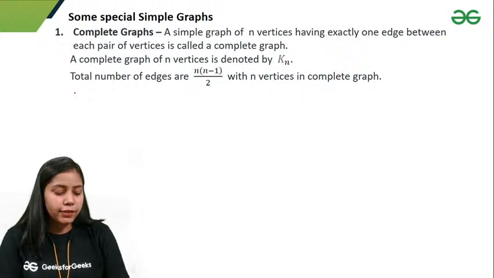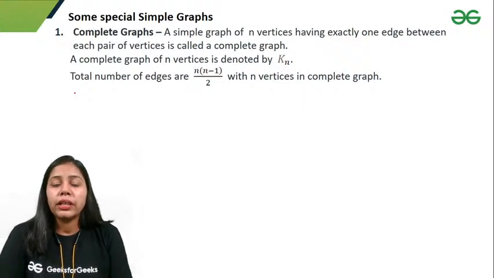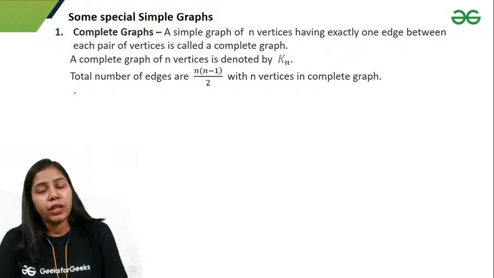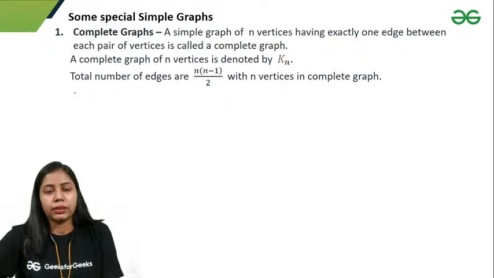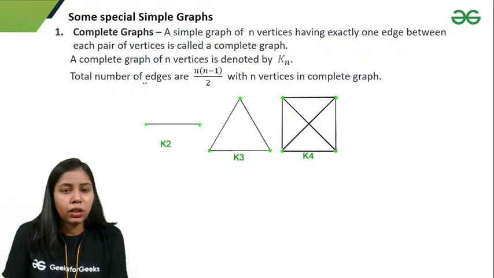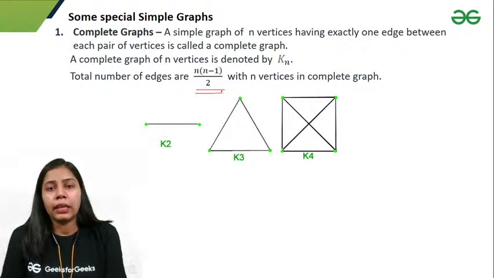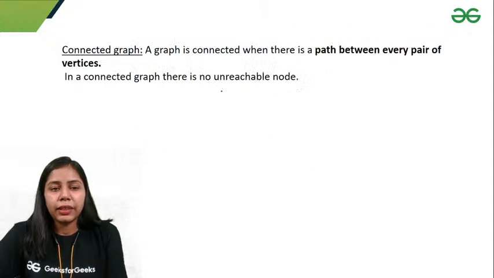Okay, so now we have some special simple graphs. First is the complete graph. A complete graph is a graph in which every vertex is connected with the remaining n minus 1 vertices. So this is K2, K3, K4, and the total number of edges would be n into n minus 1 by 2 with n vertices in a complete graph.